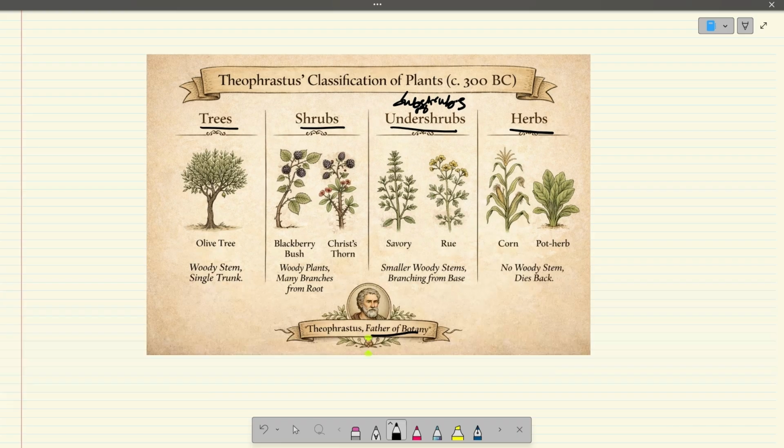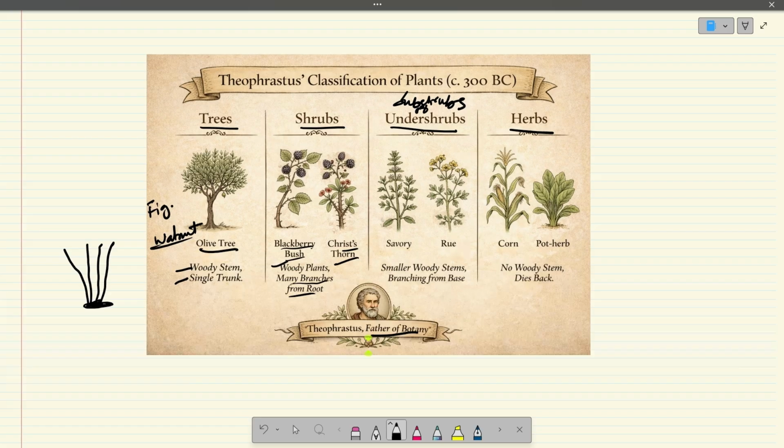If you look, trees are those plants which have a woody stem and a single trunk. For example, the olive tree, the walnut tree, the fig tree. These are all trees. And then another group is shrubs. Shrubs, for example, blackberry bush, Christ's thorn. These are woody plants, but have many branches arising from the root. Suppose this is the base, this is the ground, and you have many woody branches arising like this. They are woody, but arising from the base.